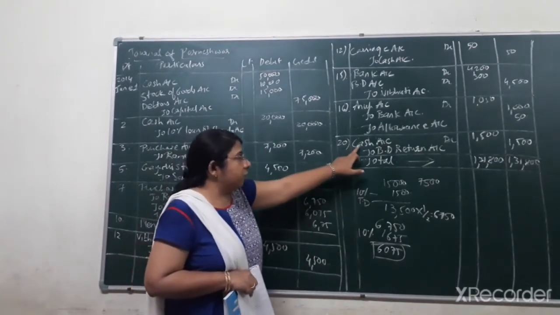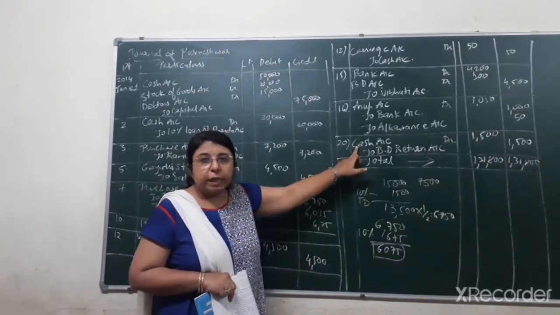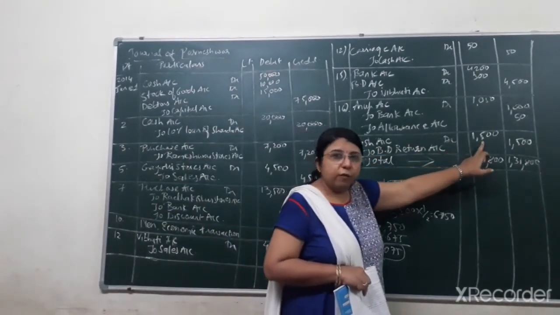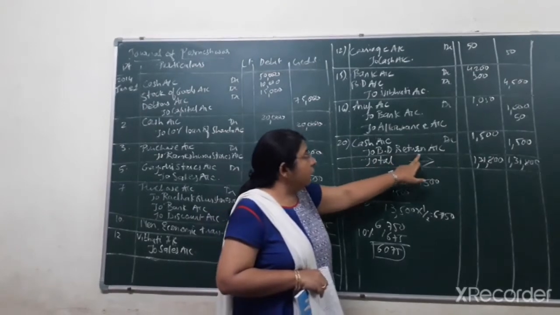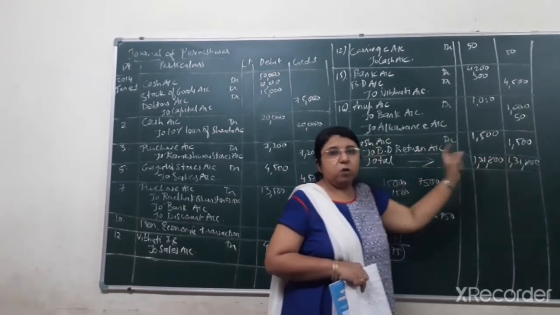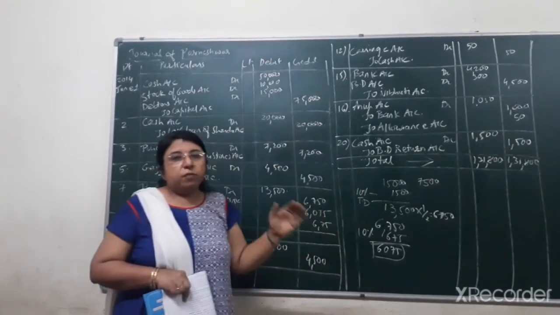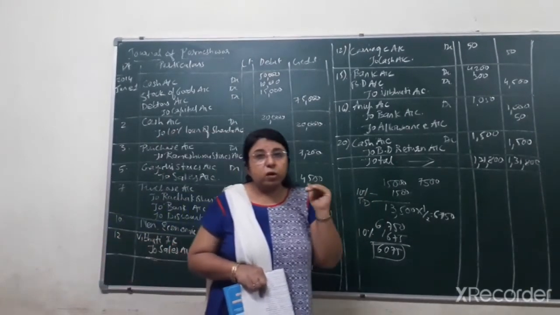So you can see cash comes in. So debit what comes in as per the rule of real account. So cash account debit by rupees 1,500. To bad debts return account credit, that is 1,500, because it is one kind of income or gain or profit for the business. Previously bad debts was there, then it becomes loss or expense for the firm.